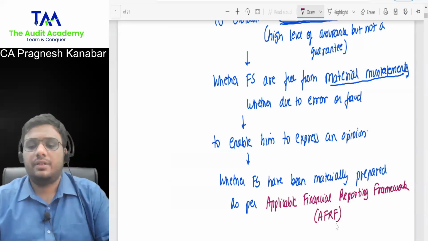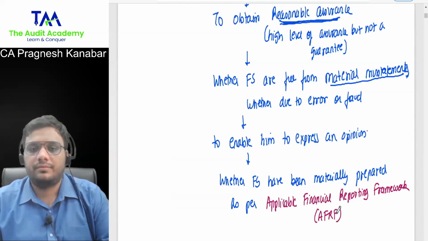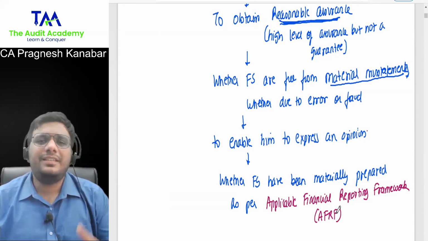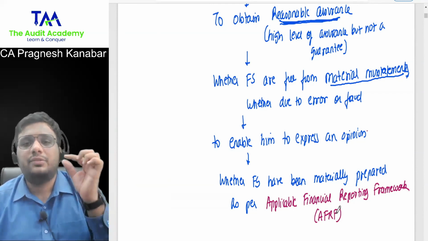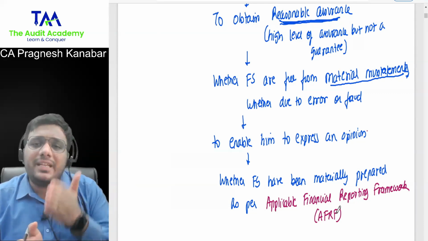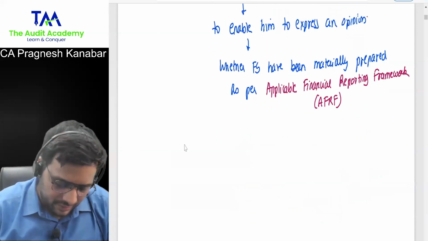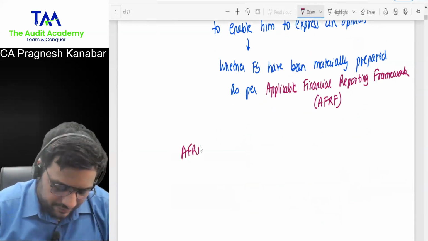Very good, Vishesh. Yes, applicable financial reporting framework. What is the meaning of this word? The guidelines based upon which an entity prepares financial statements. So what is the meaning of AFRF?